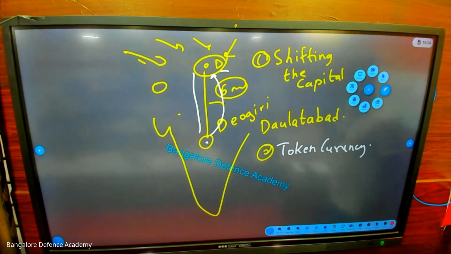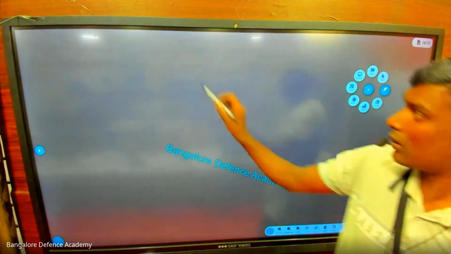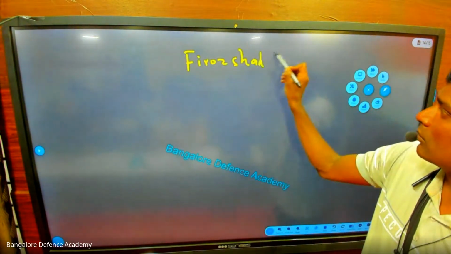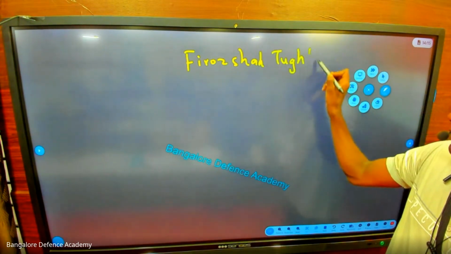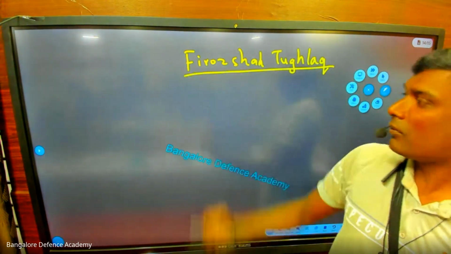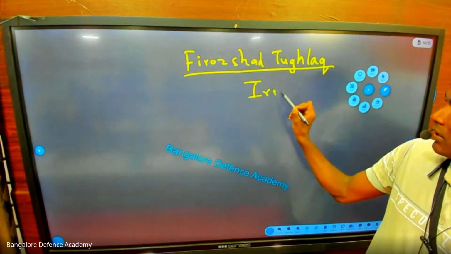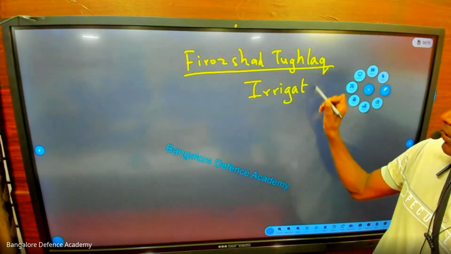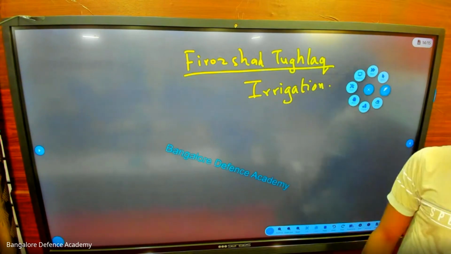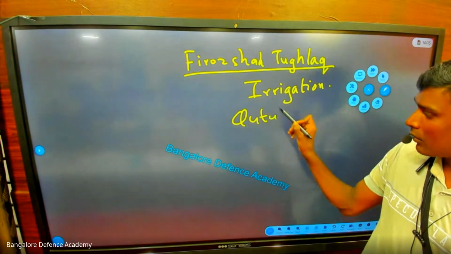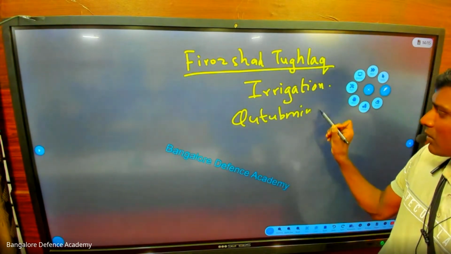After Muhammad bin Tughlaq, we have another person called Firoz Shah Tughlaq. Who is that? Firoz Shah Tughlaq. Now, Firoz Shah Tughlaq was a very good person. He improved the irrigation system of northern India. And Qutub Minar: the foundation was done by whom?